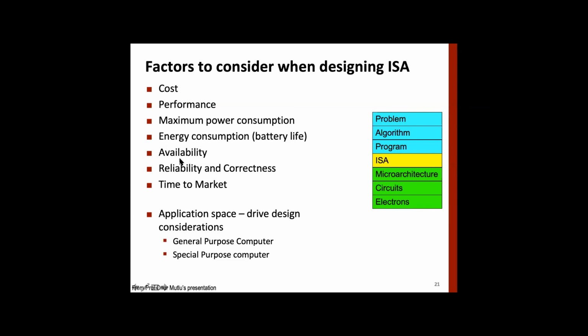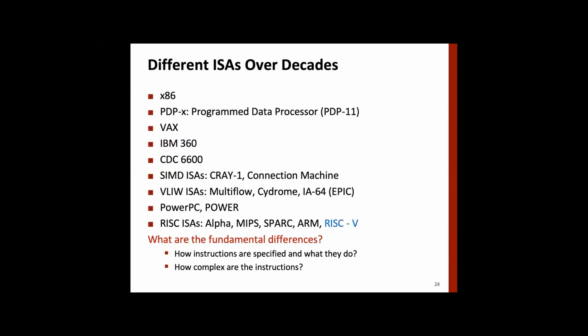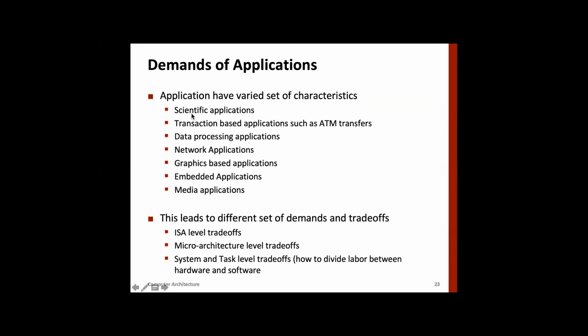Then availability. Availability is similar to reliability. How much of the time is the machine available? And time to market. If you design something very fancy, it may take a few years to design. And then all these factors depend on the application space that we are trying to target, right? For example, the application could be scientific applications, transaction-based applications, networking applications, GPU graphics-based applications, embedded applications, and so on. Then we have to look at the application.